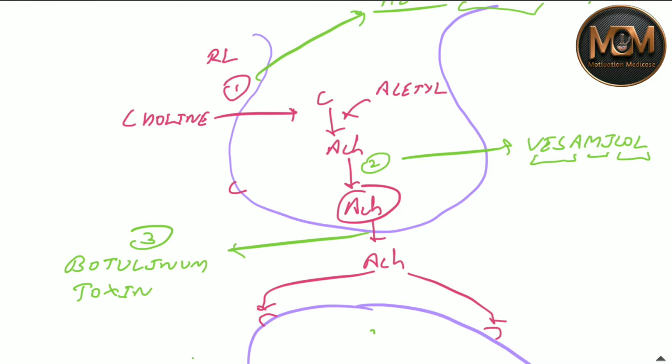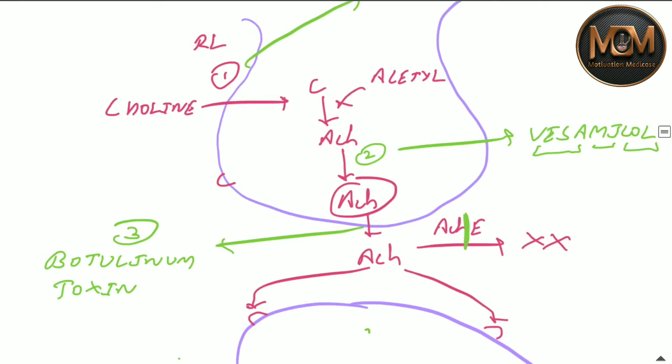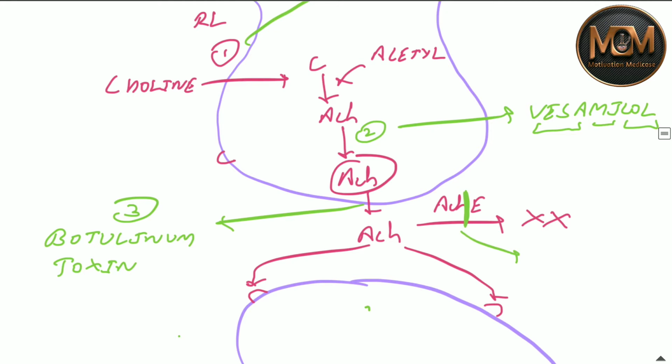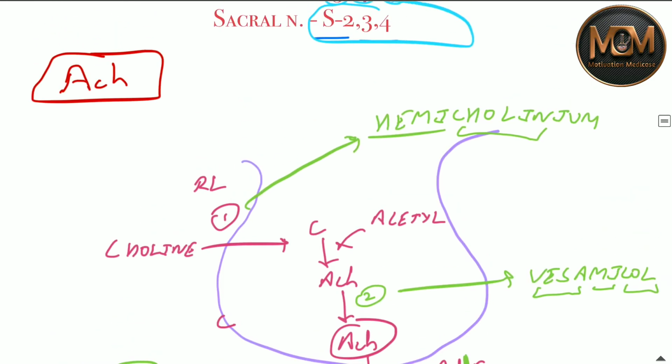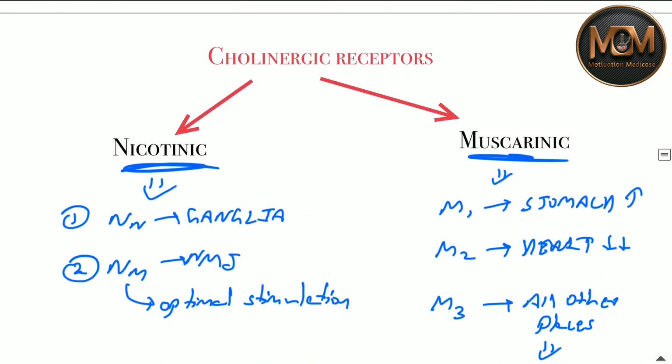And the fourth drug, basically you need to understand this acetylcholine cannot be present in the synapse all the time. It is broken down with the help of acetylcholinesterase. So we can stop this process by a drug called physostigmine. So these four drugs we can remember very easily. The first one is hemicholinium, then vesamicol, botulinum toxin, and physostigmine, which are involved with stopping the secretion of the acetylcholine itself. Now about the cholinergic receptors, let's study.